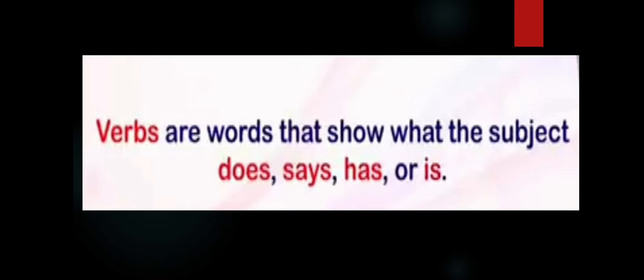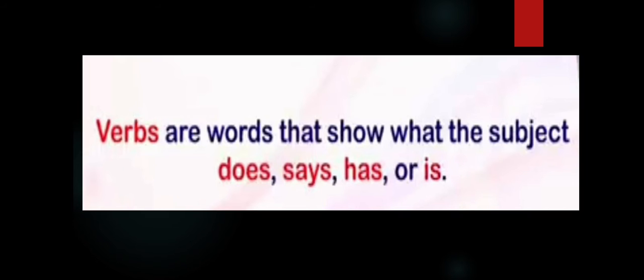Before telling you about regular or irregular verbs, let's discuss verbs. Verbs are words that show what the subject does, says, has or is. So children, a verb is a doing word that shows an action, an event or a state. In other words, a verb is a word that informs about an action, an existence of something or an occurrence.